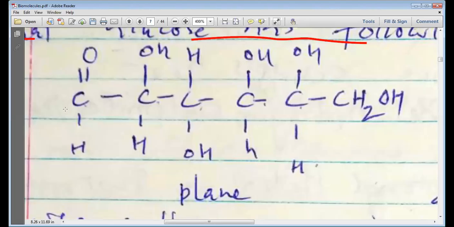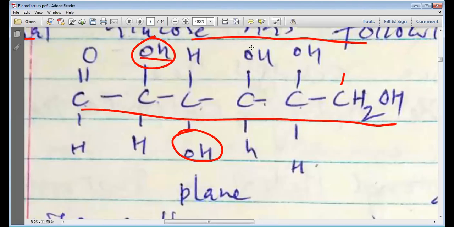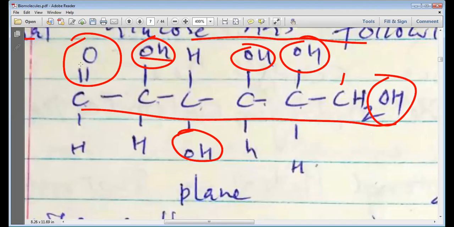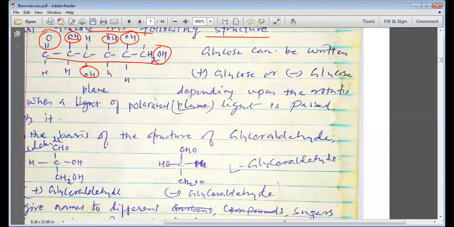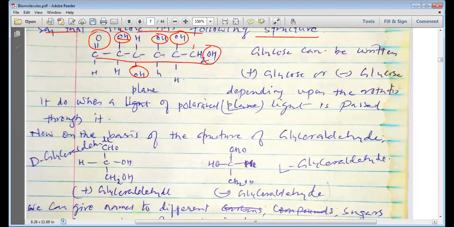Yes, sir. You can see that in the complete structure of glucose, we have arranged all 6 carbons in a straight chain. On the last carbon, we have put the CH2OH group. On each carbon we have arranged at least one OH group, so all 5 carbons are bonded with 5 different OH groups. At the same time, the first carbon has a CHO aldehyde group in its structure. This is how, from all the various reactions that we have studied, which were the evidence for the structure of glucose, we can derive the structure of glucose.